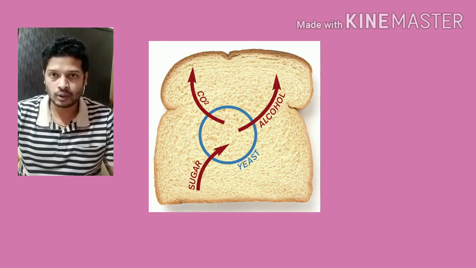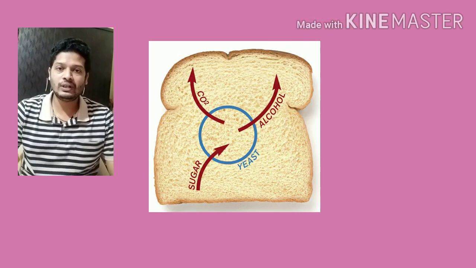A small part of the nucleus of the parent yeast is transferred to the outgrowth and then the outgrowth which is formed gets separated and it starts its individual life or it forms a new microorganism. So this is how budding occurs in case of yeast. Now yeast is used, as I told you earlier also, for production of various bakery products like bread. Now how does the yeast work?